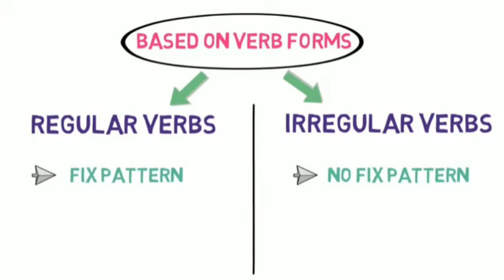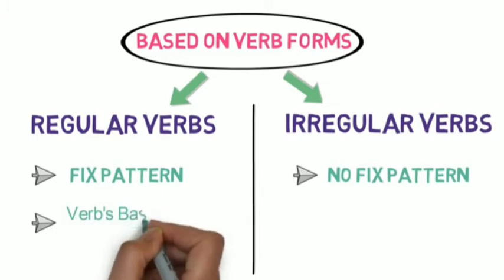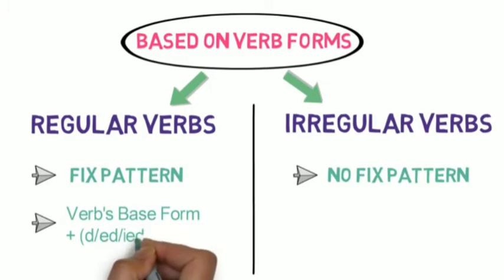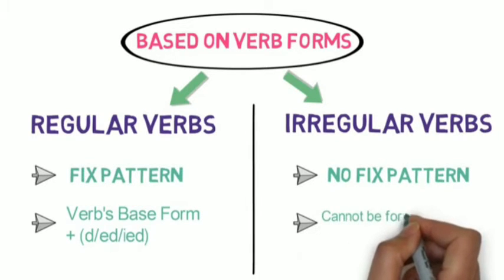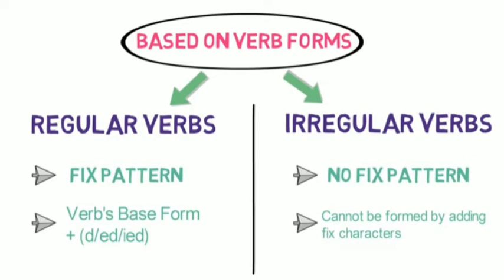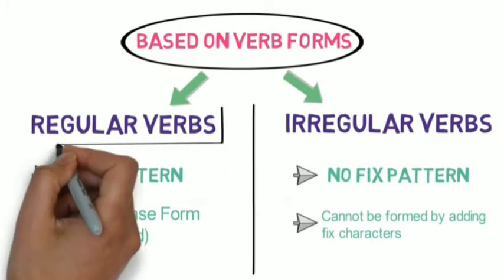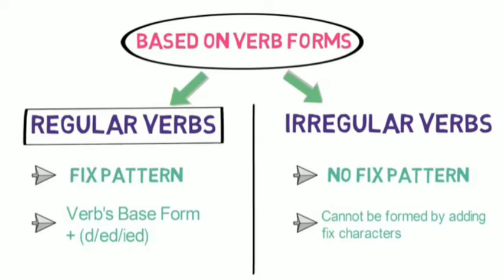Regular verbs are formed by adding ed, d or ied to verb's base form as per the last character in the verb. As irregular verbs do not follow any such pattern, we cannot form them just by adding a specific character. Let's now understand how regular verbs are formed.